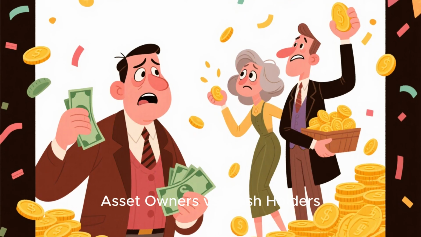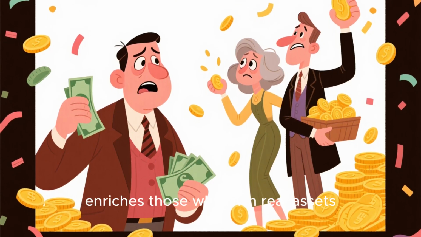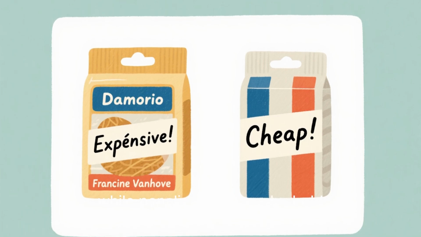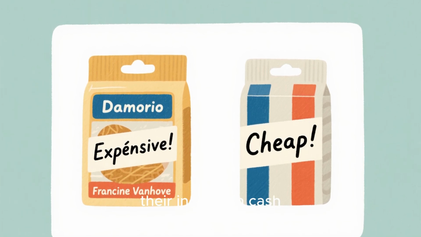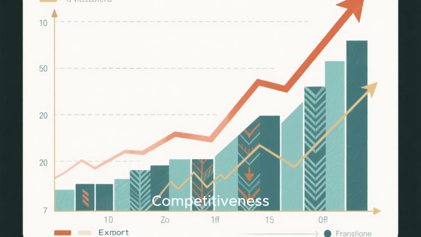Asset owners versus cash holders. Inflation protects or enriches those who own real assets, homes, land, stocks, while penalizing those who hold their income in cash.